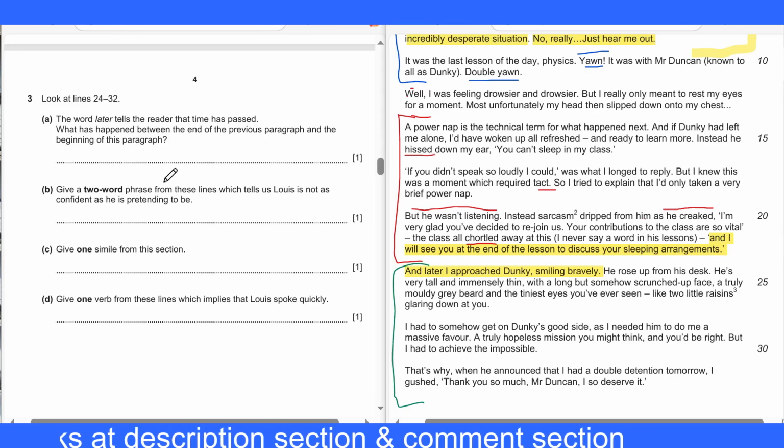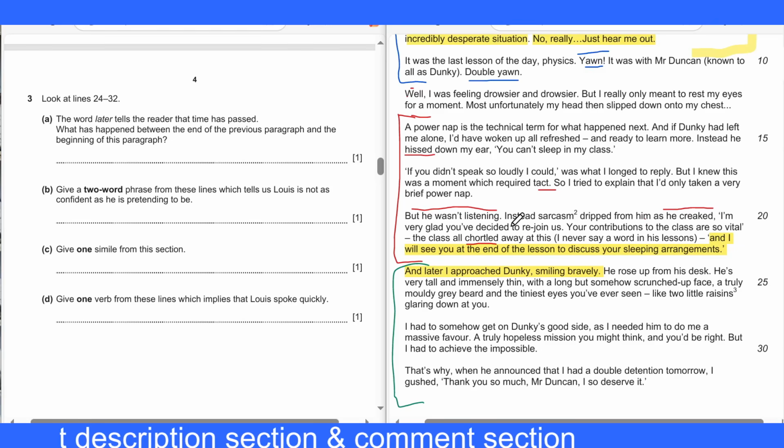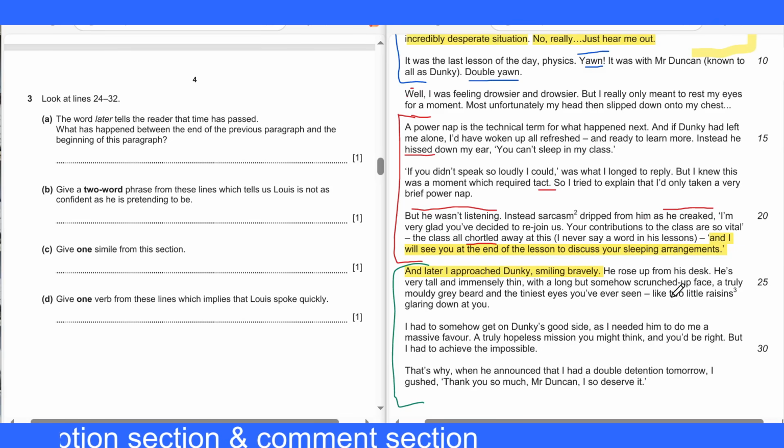Give a two-word phrase from this line which tells us Louis is not as confident as he is pretending to be. Okay, 10 seconds. Two words, strictly two words. Okay, let's check out the answer, guys.